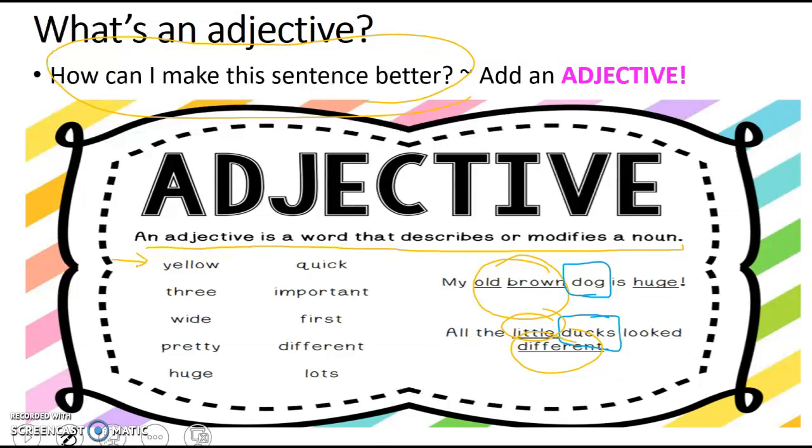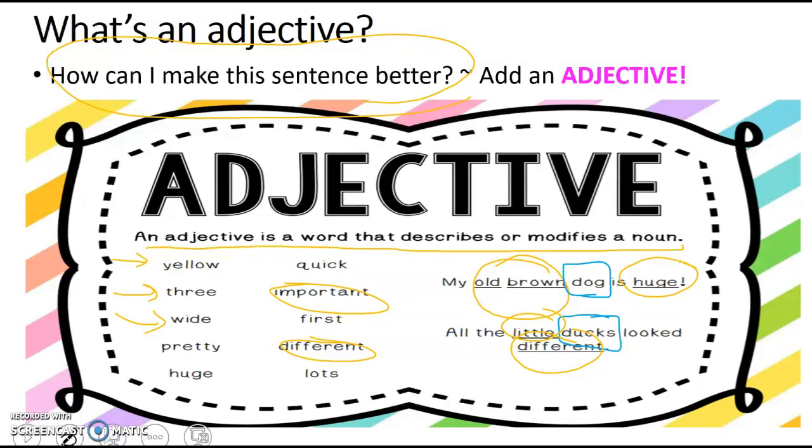It can tell the appearance by an adjective like the word different or important. It can tell how many by saying, I could even say there were 3 little ducks that look different. I can tell you how many something is. Or the size of it, like the word huge. My old brown dog is huge. Now, I can tell it's not a tiny dog, it's a big dog.